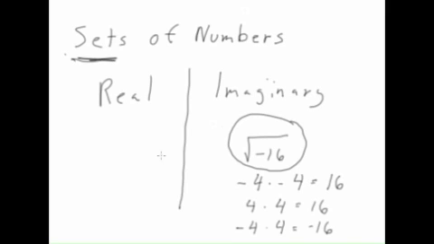Now, if we broke this down into two different sets to split real numbers apart, we would split it up into rational numbers and irrational numbers. Okay? I don't really have enough room to spell it all the way out there, but I will in a second. So we have rational and irrational. Let's clear this here. We have rational numbers on this side, and over on this side, let's say we have irrational numbers. Okay?